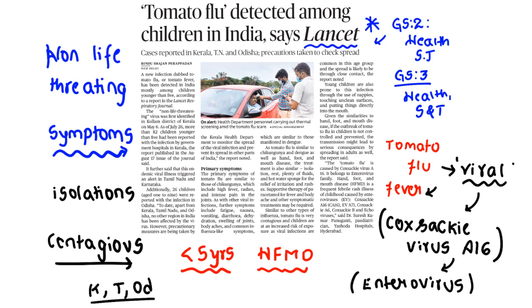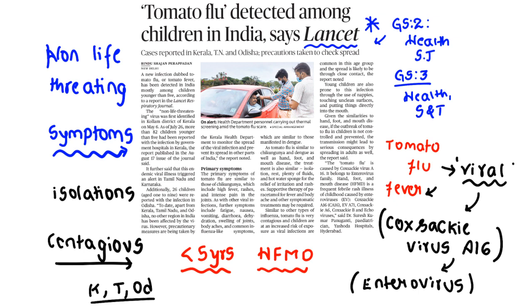Clear? So what could be the measures? Proper investigation or a proper surveillance mechanism, tracing the points of contact, and immediate isolation should be established. Clear? So these are the main things to follow in this tomato flu disease.